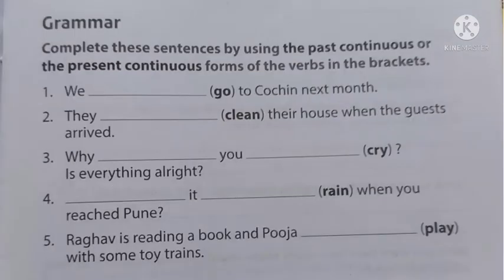Next, Raghav is reading a book and Pooja dash, the verb is play, with some toy trains. Already you understood that the sentence is in present continuous tense. How? Because of is reading. Raghav is reading a book. Is reading is in present continuous tense. So we can complete the sentence using present continuous tense because the actions are still going on. And Pooja is playing. So Pooja is playing with some toy trains.